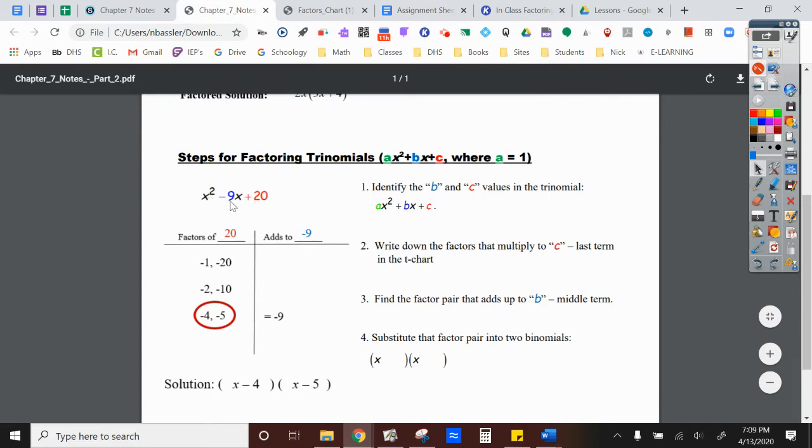And then down here are the steps again for factoring trinomials, okay? You want to identify your B and C values here. So you want to find factors of C, factors of that last term that add to the middle term. Fill out this chart, and list out these factors so you can see all the numbers. Once you find your factor pair that adds to that middle term, this is where we substitute it into our 2 binomials. So the solution for this one would be x minus 4 times x minus 5.